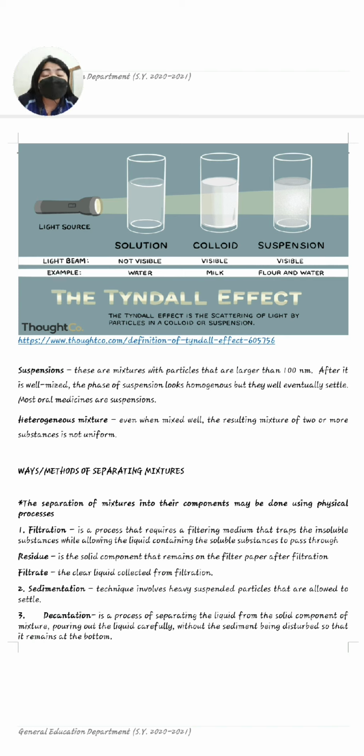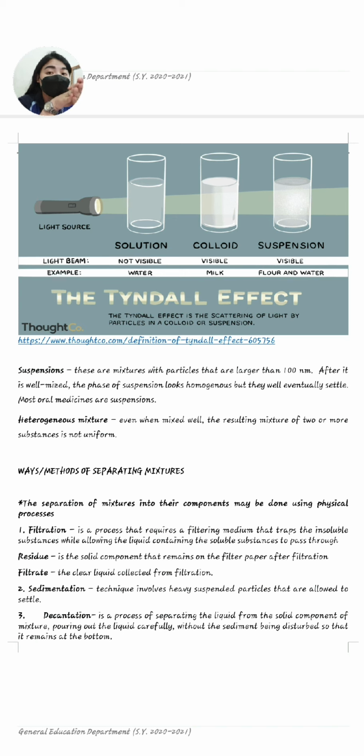Comparing also with the suspension and the light source passing through it. Why is the suspension visible? Because the other substance is not dissolved. The flour in the water is not dissolved. That's why the light passes through it and is scattered. In a suspension, the other substance does not dissolve.